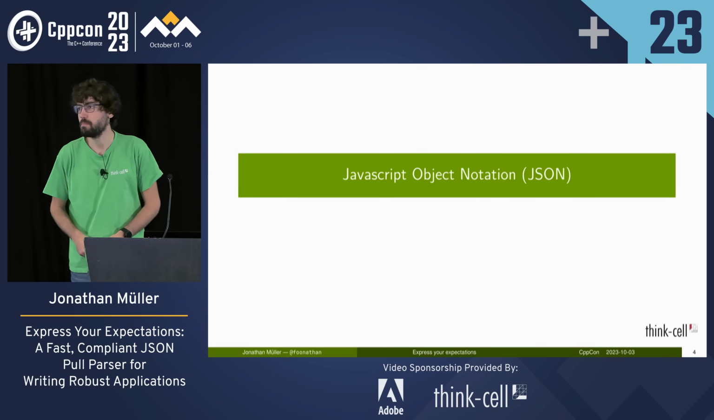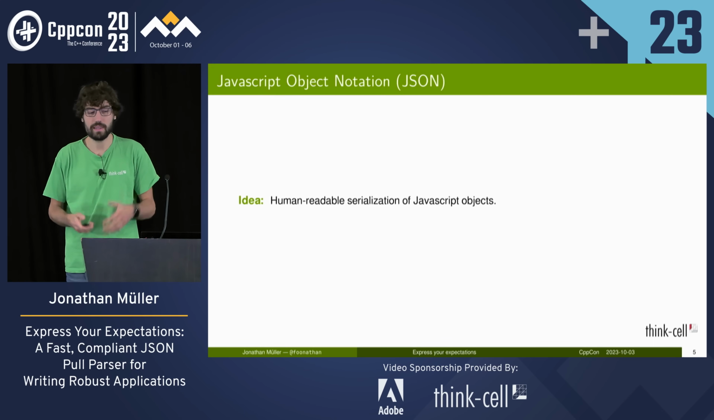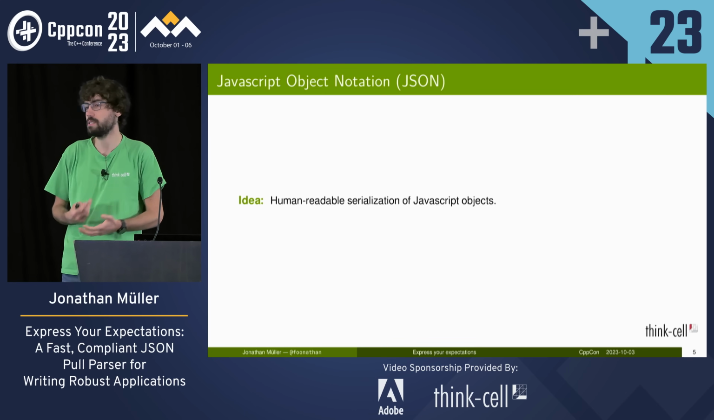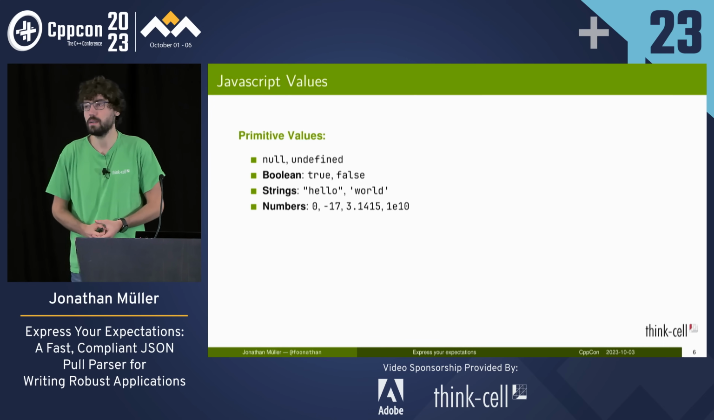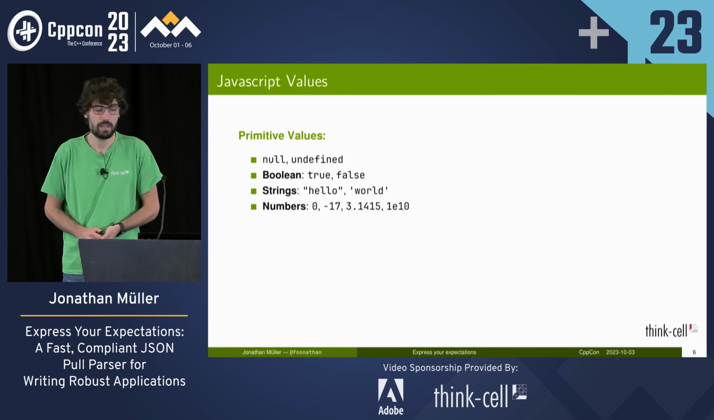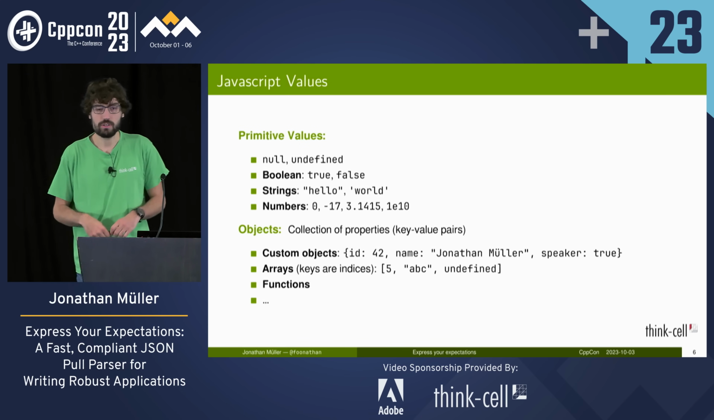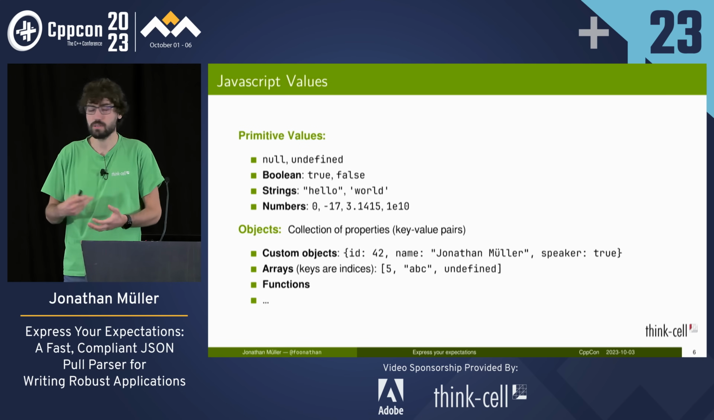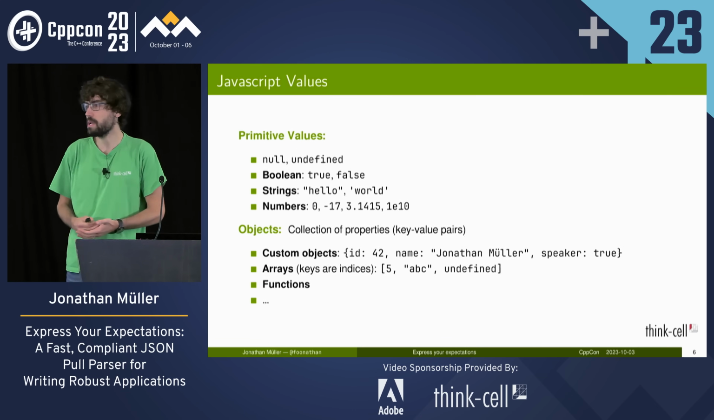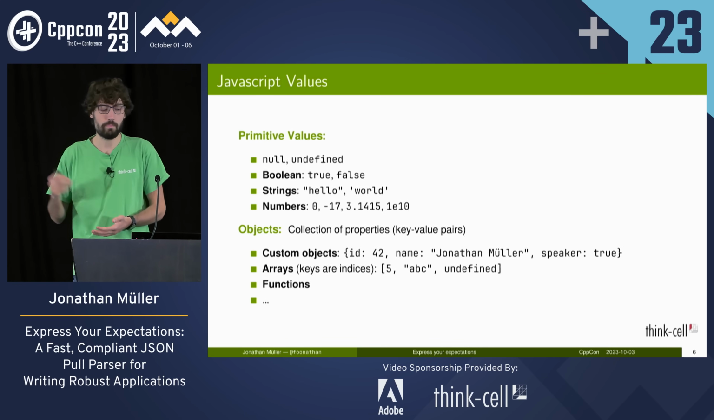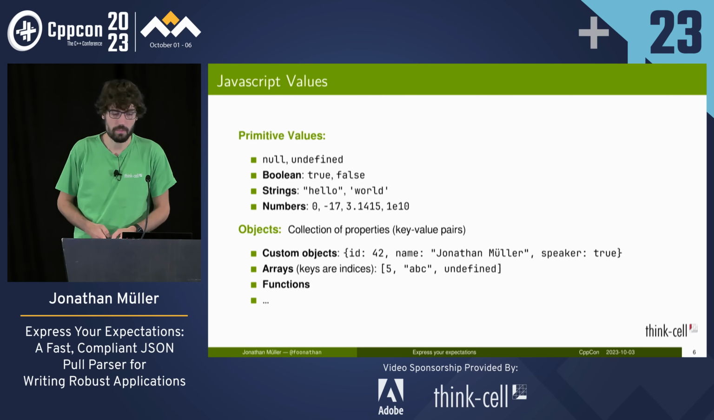So it parses JSON. In case you went to this room by mistake, JSON is JavaScript Object Notation. And the idea is it's a human-readable serialization of JavaScript objects. So let's look at the various JavaScript values there are. In JavaScript, there are primitive values like null and undefined, Boolean values, strings, and numbers. And then we also have objects. Objects are a collection of properties, so essentially key value pairs. And you can define your own objects by giving names associated with values. You can have arrays, which are special objects where the names are indices, so you can omit them. Functions, which are just objects that you can call, and so on. So all of JavaScript is composed of those things.